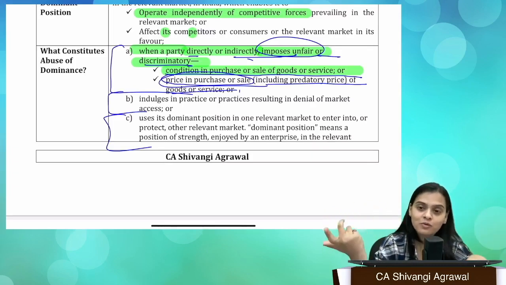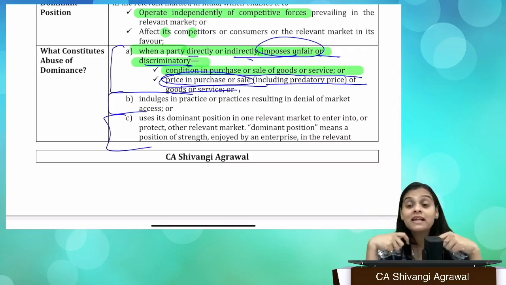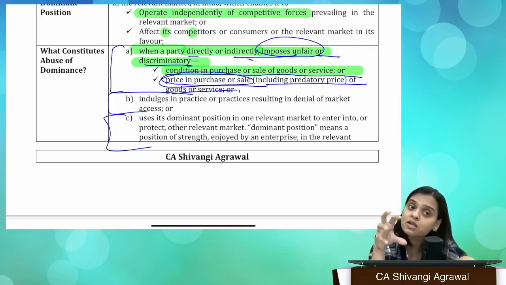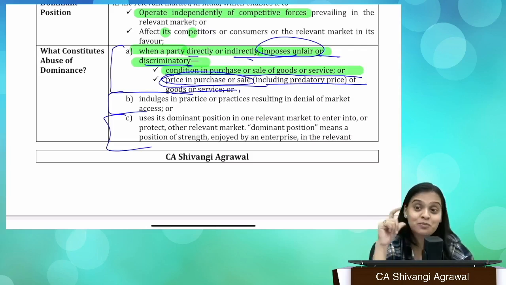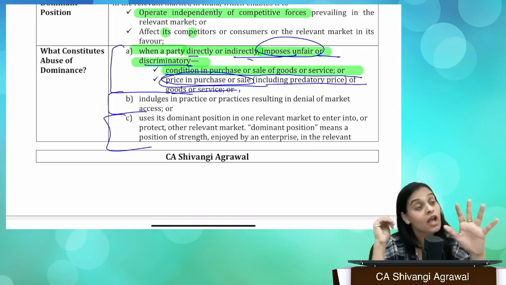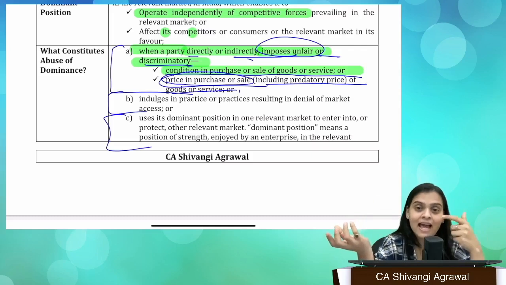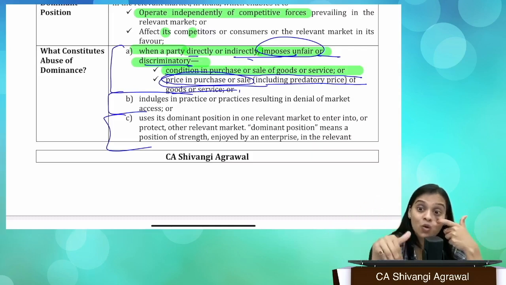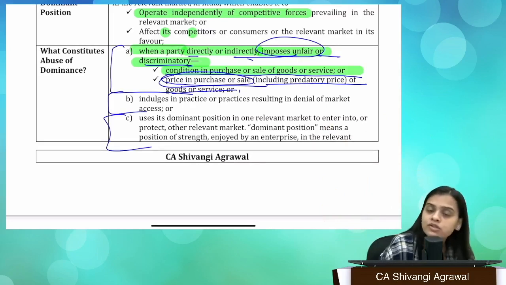Everyone was like, wow, now we can do this, now we can do that, and just this price, right? But it wasn't abuse of dominance. Why? Because they were not enjoying a position of strength in that particular market. Yes or no? So that could not be treated as abuse of dominance. But what they were doing is somehow selling below cost. Now, if you are enjoying a position of strength, and you suddenly start selling something below cost, you can endure that because you have such a wide enterprise, right? You can suffer some losses also.